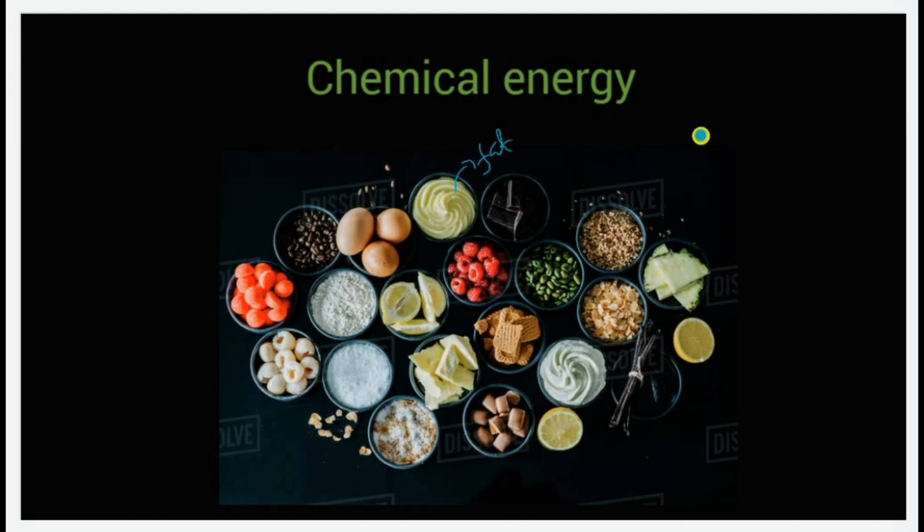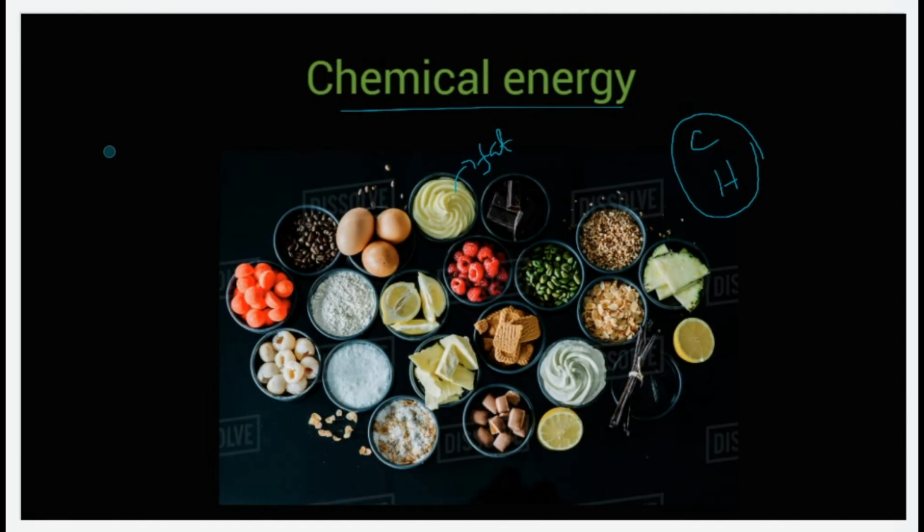All of them are made up of organic components: hydrogen, carbon, proteins, vitamin B, vitamin C, whatever we are talking about, they are formed because of the bonding between the different chemical elements. So the food we are intaking also has chemical energy stored inside it because of a chemical reaction.